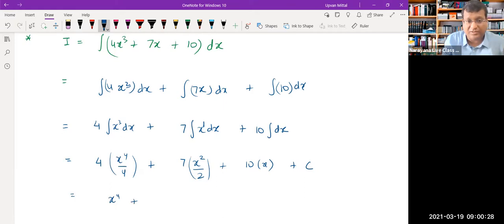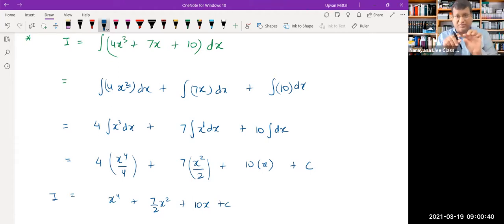So you can see finally you will have here x raised to 4, 7 by 2 x square and 10x plus a constant. This will be your absolute super final answer, and congratulations, because this is the first somewhat bigger expression that you have managed to integrate. So you can see that integration is kind of as easy as differentiation, at least as far as physics integration is concerned.